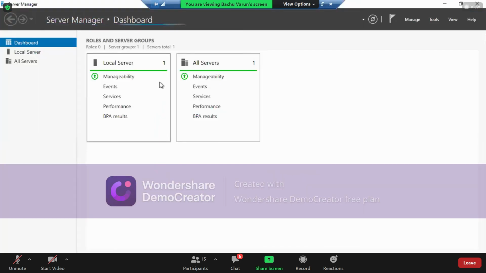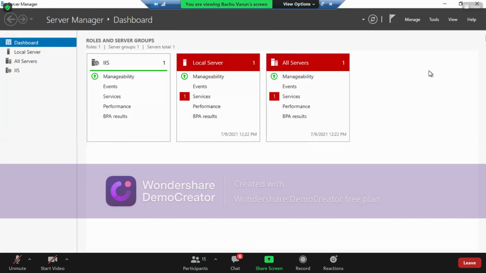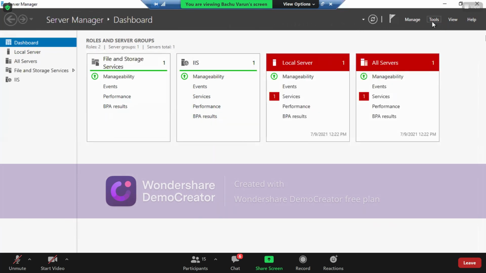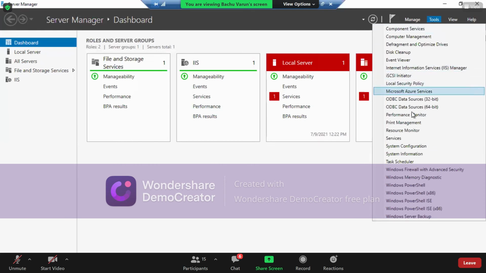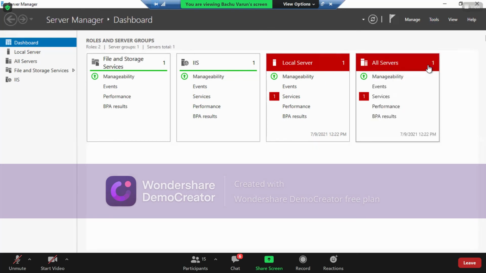If you have the option of Windows 2012 R2 server, try it on that, because on 2016 we basically require basic support of this IIS, for which you are supposed to learn Windows server.